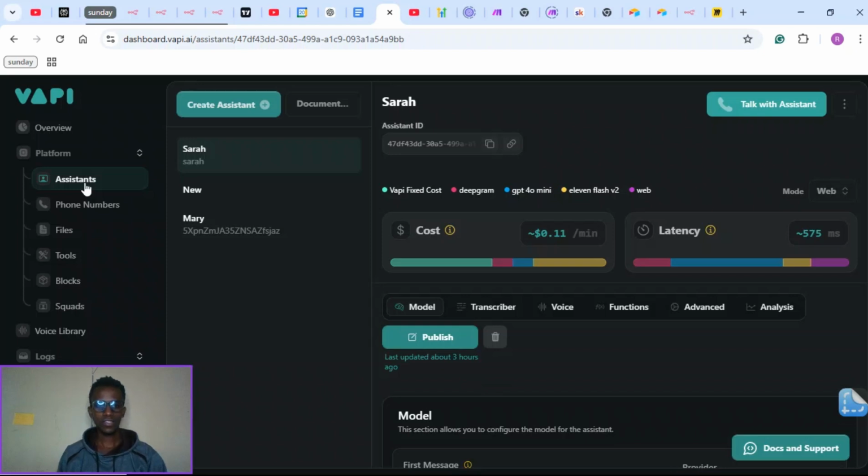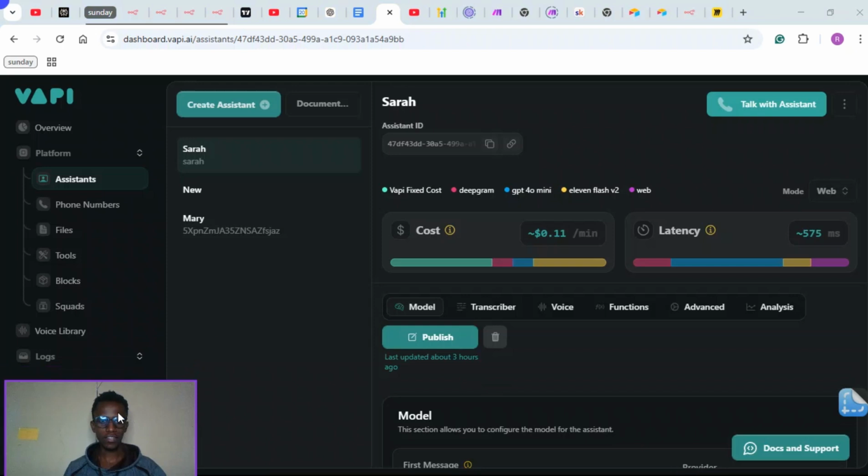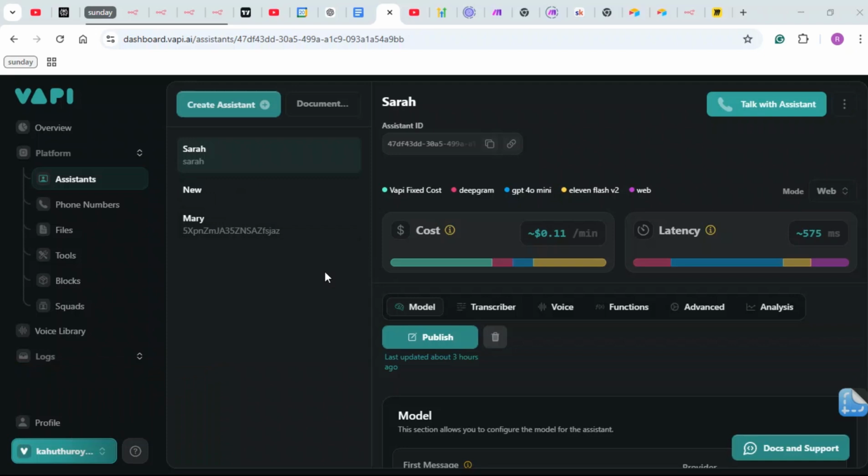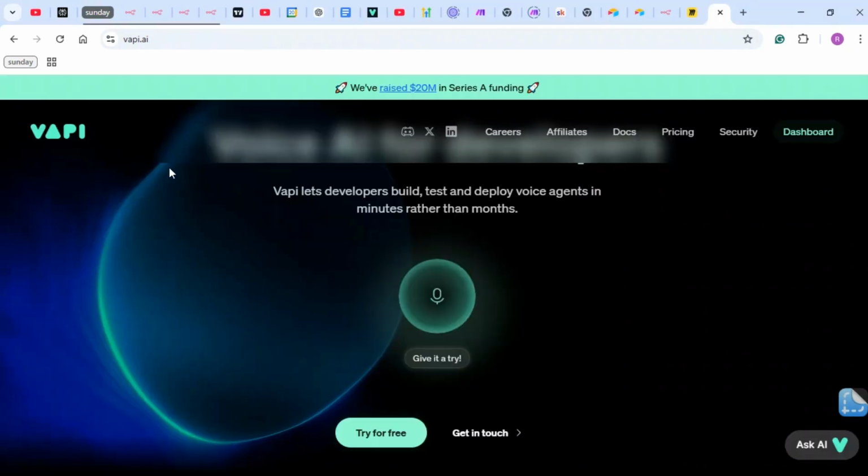So guys, I will now remove my face so that I don't have to reach around each and every time I want to access these settings at the bottom. So stay with me, I'm still here. The first thing I'm going to do is create an assistant, and before I go into this, you're going to log into VAPI. The main dashboard looks like this.